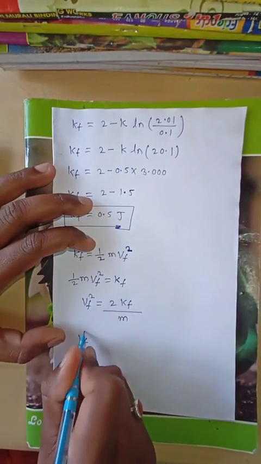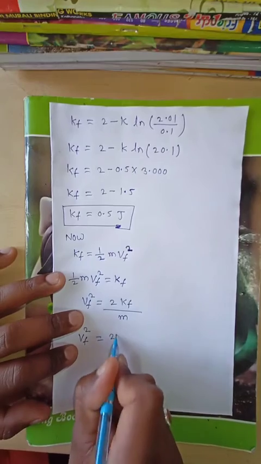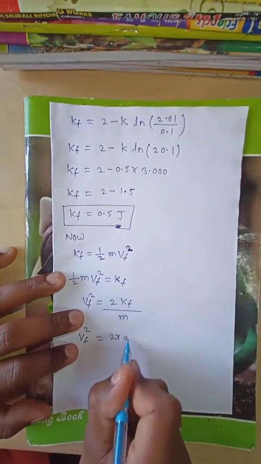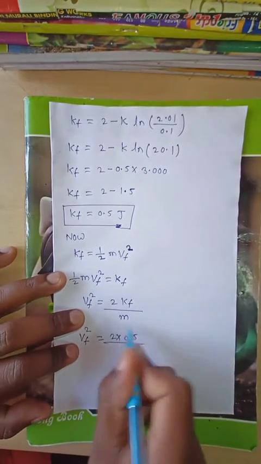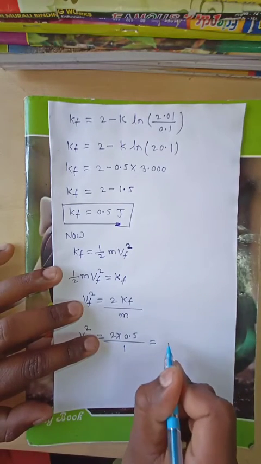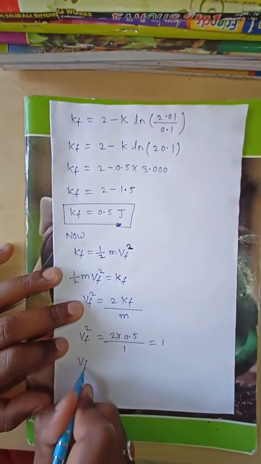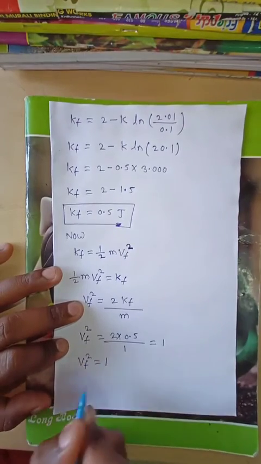Therefore v final square is equal to, putting in the values, 2 into final kinetic energy 0.5 and mass 1 kg. This is 2 into 0.5, which is 1, divided by 1 is 1. Therefore v final square is 1.